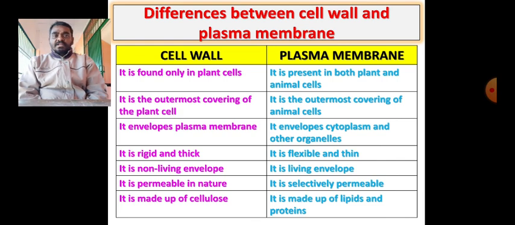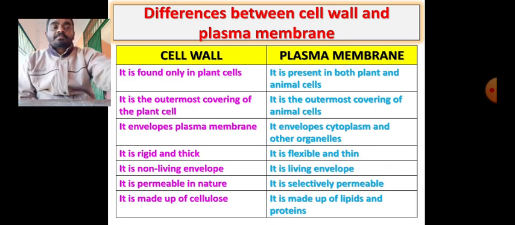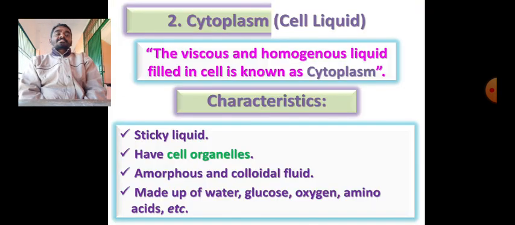When we discussed cell membrane function, first word was permeable and second was selectively permeable. Cell wall has a permeable nature. It is purely permeable, and then plasma membrane is selectively permeable. It will allow what is good, it will not allow what is bad. So we have to also be like plasma membrane. What is good for us, we have to imbibe. What is not good for us, we have to get rid of. And then cell wall is made up of cellulose, already I have narrated to you, and plasma membrane is made up of proteins and lipids. These are the basic differences between them.